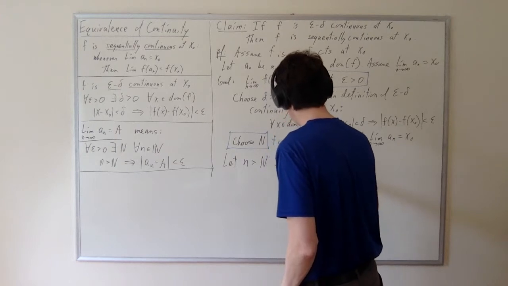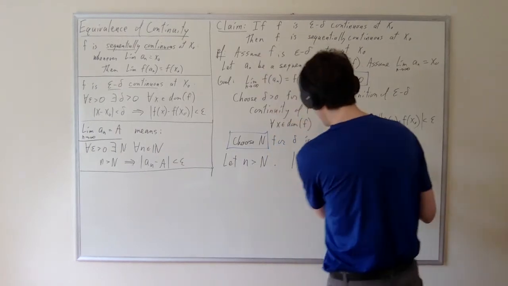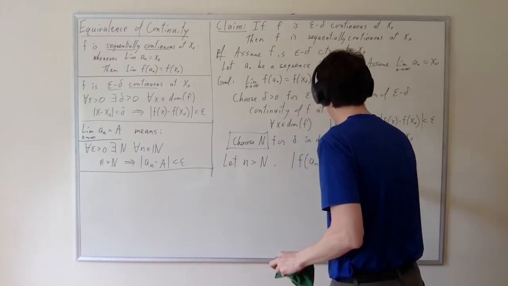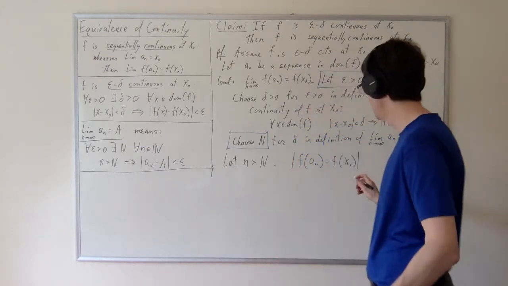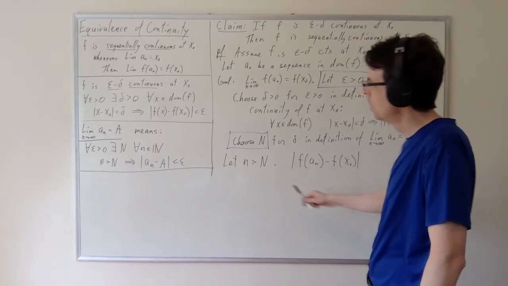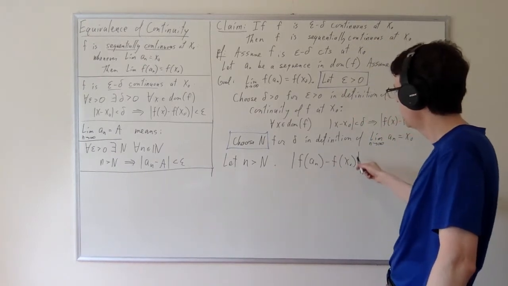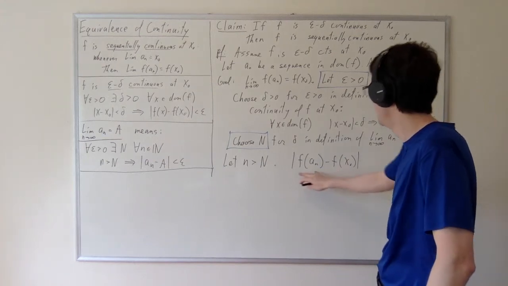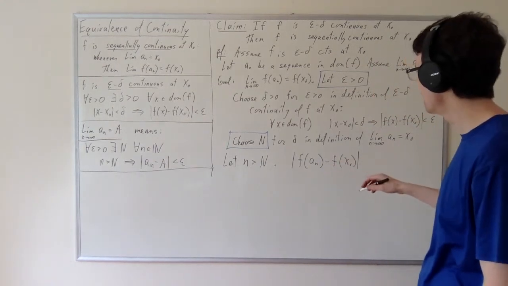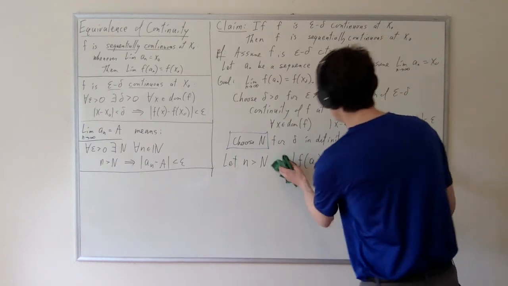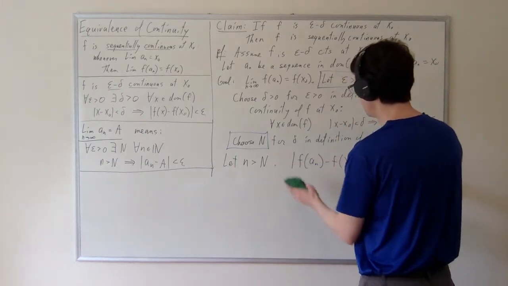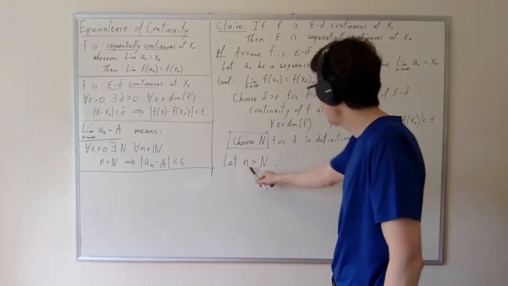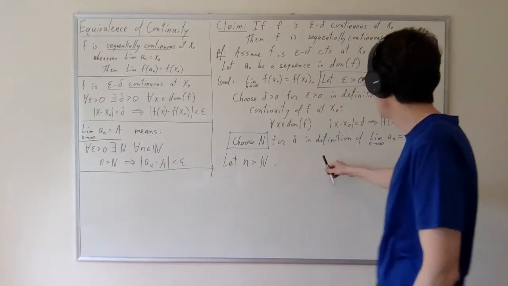We're going to examine the absolute value of f of an minus f of x naught. And that's the thing which must be less than epsilon. So is it? Well, let's find out. Actually, I think I probably shouldn't write it yet. I think it's a little premature for me to write it down. So if n is greater than cap n, then what do we know about it?